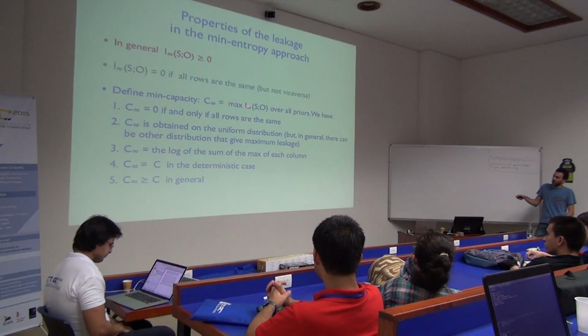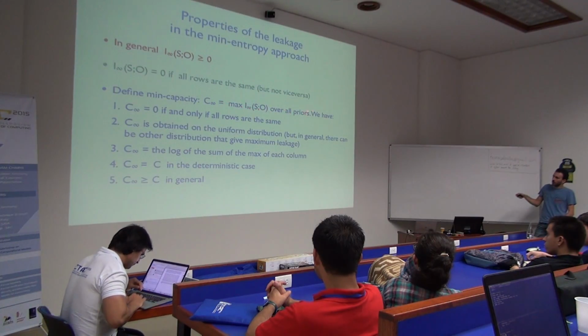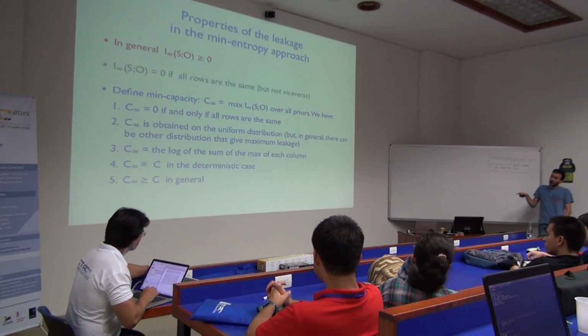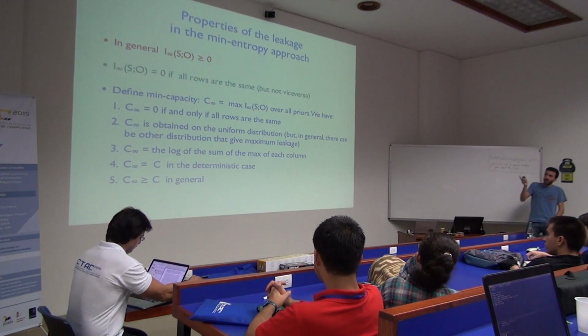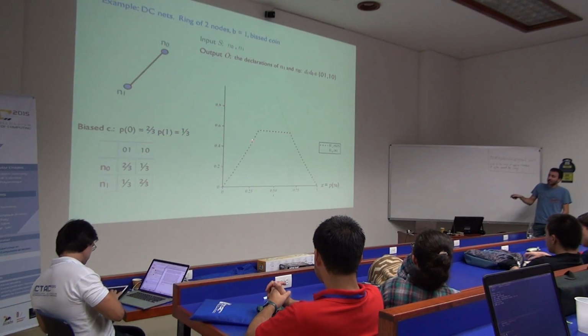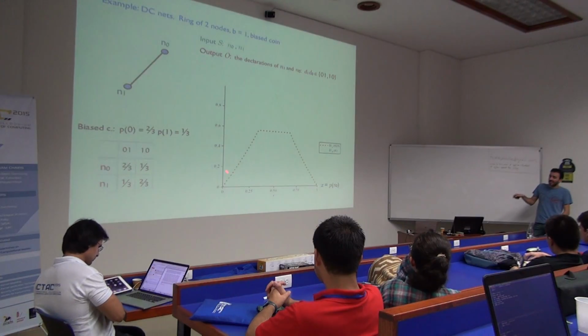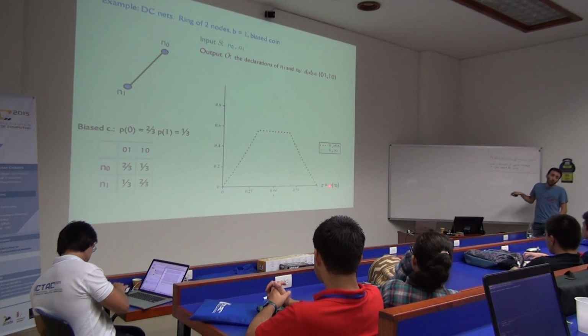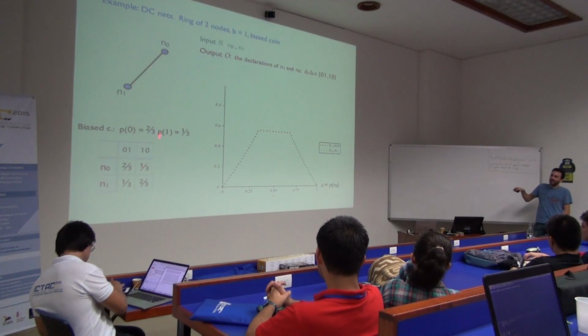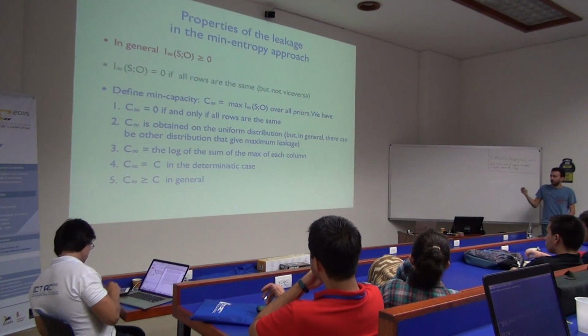Now what about capacity? Capacity, remember, is the maximization of leakage over all priors. Some properties: for capacity, the if and only if holds. So if the rows are the same, capacity will be 0, and if capacity is 0, I know that I have strong anonymity. So here it happens that for some priors the leakage is 0, but not for all. If the two shapes coincided for all priors, then it should be the case that the rows here are equal.